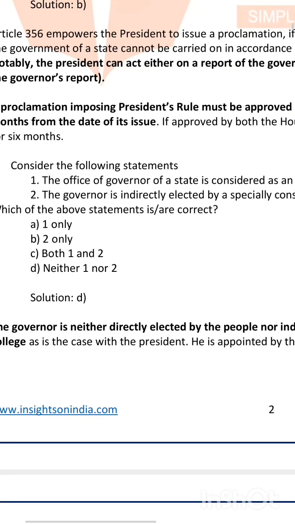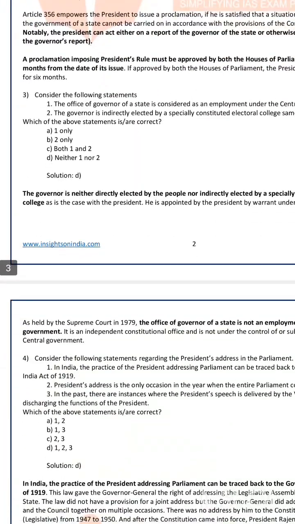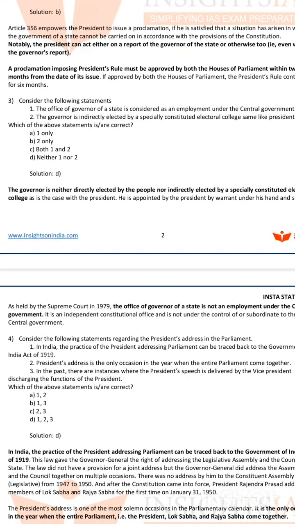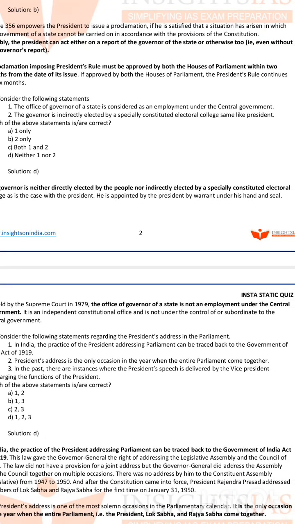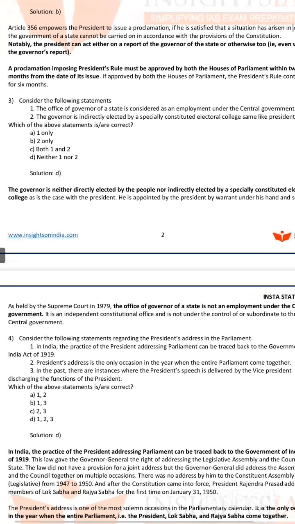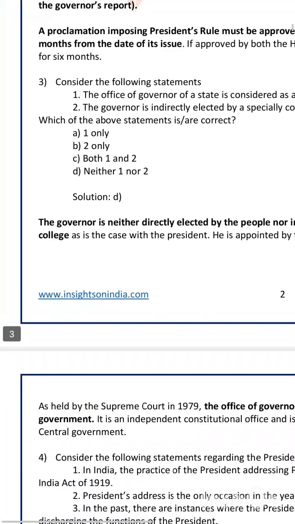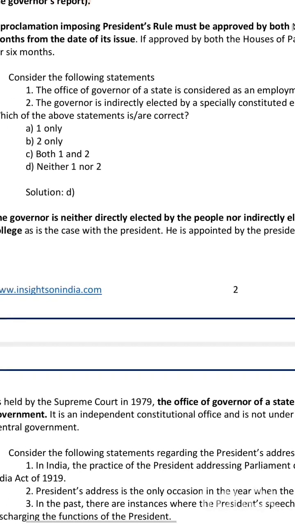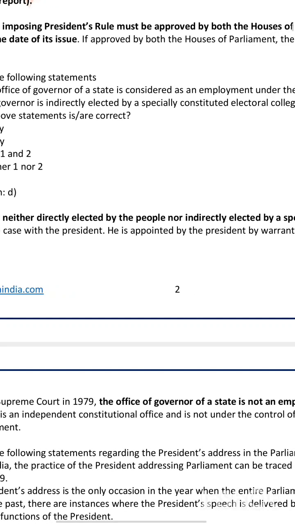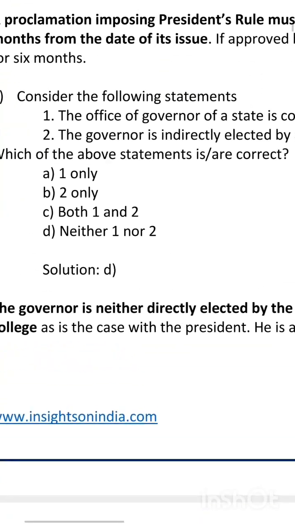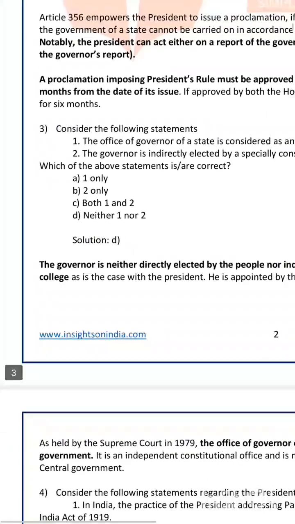Okay. So coming to the third question. Consider the following statements. The office of governor of a state is considered as an employment under the central government. Whether a governor of a state is an employment under the central government? No, it is not. So it is a wrong statement. The governor is indirectly elected by a specially constituted electoral college, same like president. Governor has electoral college? No. It is a wrong statement. So both the statements here are wrong. So the answer is neither 1 nor 2. Option D is the correct answer.